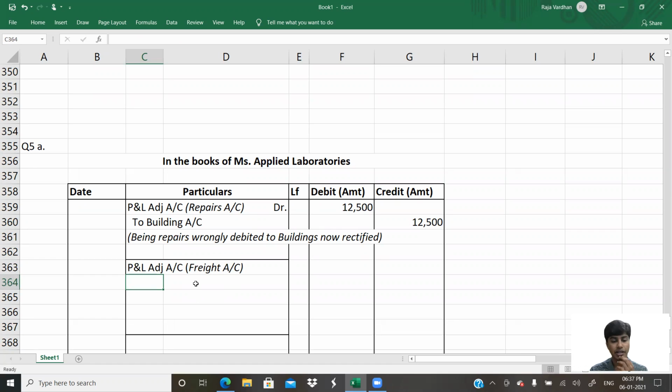Yes, the freight account has to be debited. In this case, this P&L adjustment account, which will be replacing our freight account, has to be debited. What will be the credit? They have not told anything, meaning the rest is fine when it comes to the credit aspect. So they had missed out on only that part, so that will go to suspense. It's a one-sided error. So the journal entry will be P&L adjustment account debit to suspense account.